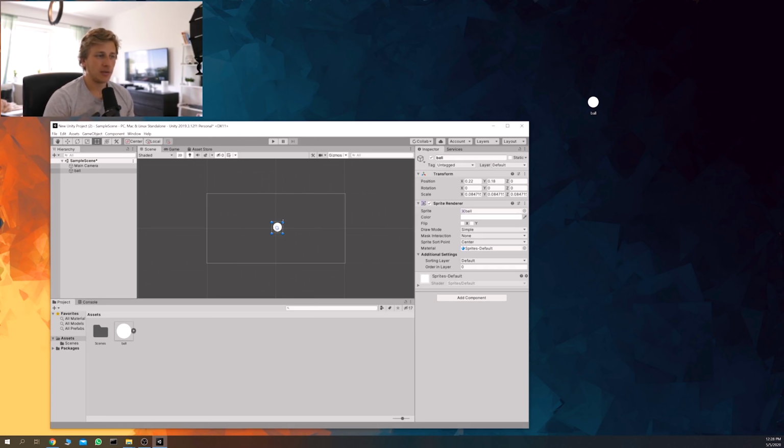Now we want to do something to make that ball actually move. The way that you do that is you press the ball here on the hierarchy, and then you get a list here to the right of different things that you can add. You can add a component. And what we're going to do is add a component called a script. If you scroll down here, you can add a new script, and we can name that MoveLeft because we want the object to move left with this script.